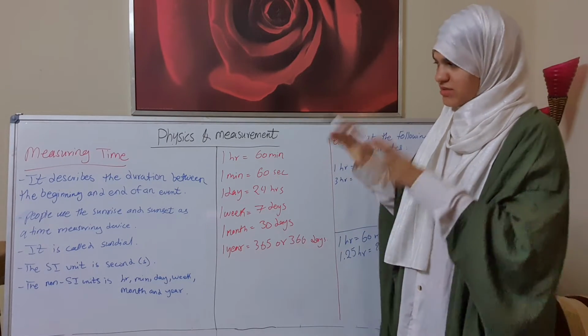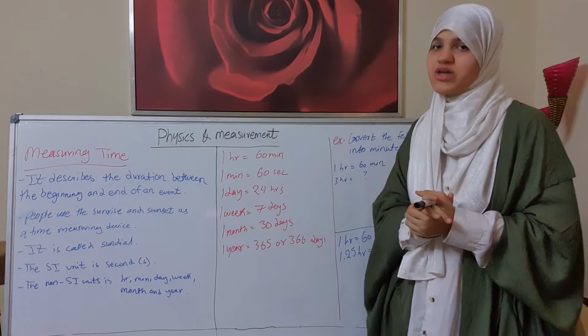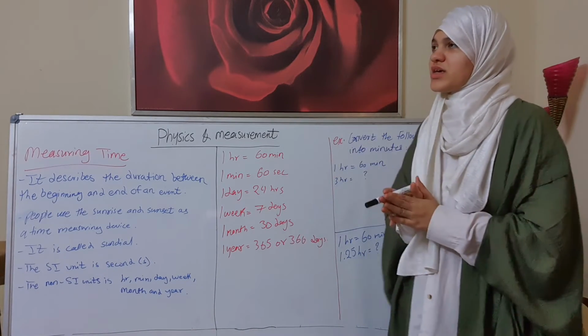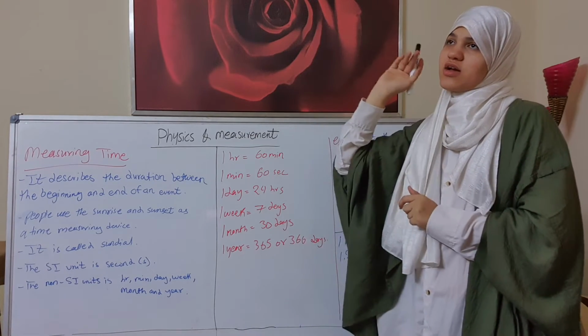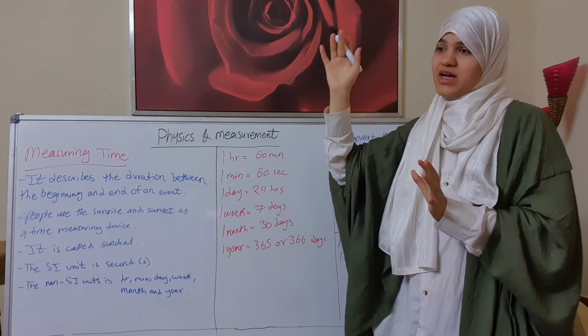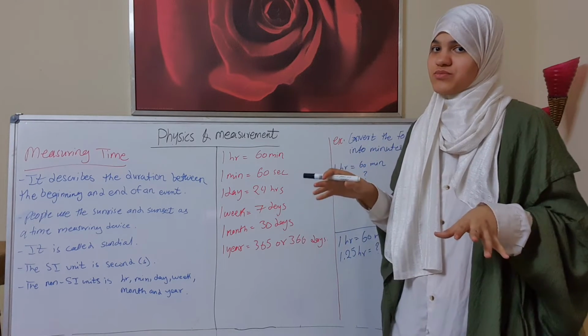And there's also something else about time. In the past, they measured time by the sunrise. If the sun is in the sky and there is a shadow, that means it is afternoon.